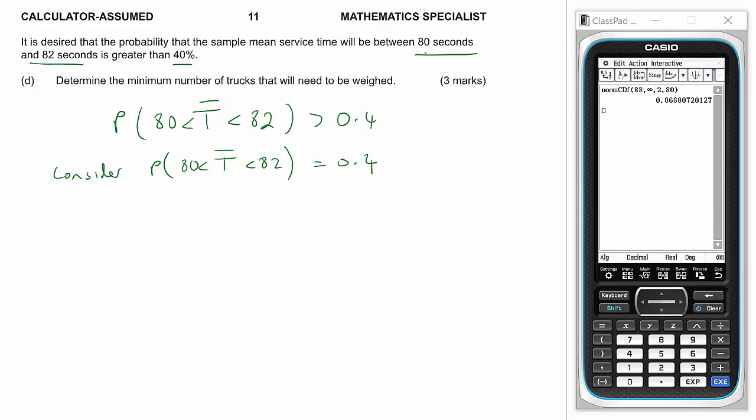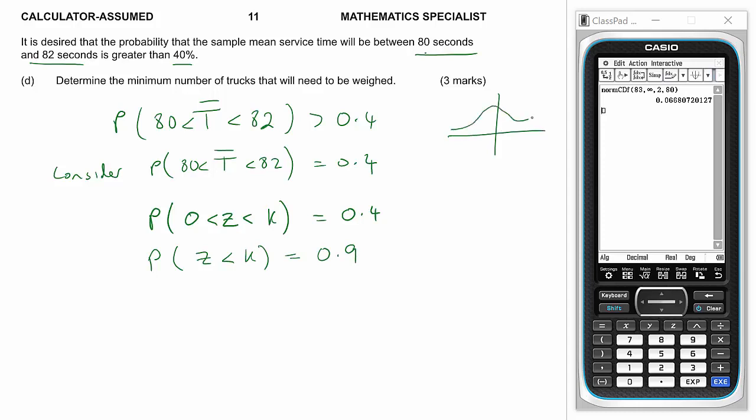Now, if we standardize here, so that we're dealing with Z, the standard normal, 80 was the mean. So for the standard normal, that's 0. And we don't know what this value is. That's what we're trying to find. And we can find that using the calculator, because this is the same as the probability of Z being less than K is 0.9. Remember, K is the mean, and we've got 50% down this side, so 0.5.